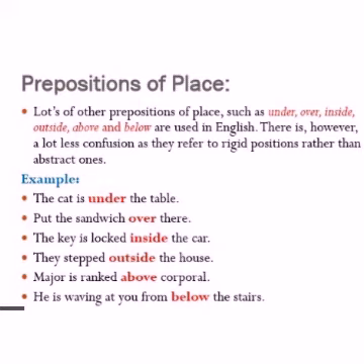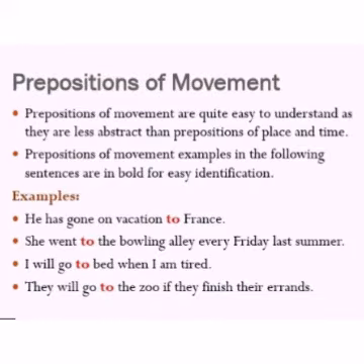The cat is under the table. Put the sandwich over there. The key is locked. It is used not for too rigid but for abstract ones. Understood? He is waving at you from below the stairs. So the prepositions of place are used according to the situations. Understood? Now let us move into the third kind of prepositions, that is prepositions of movement.